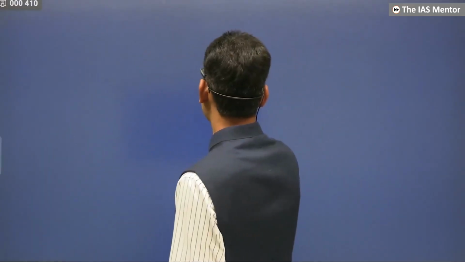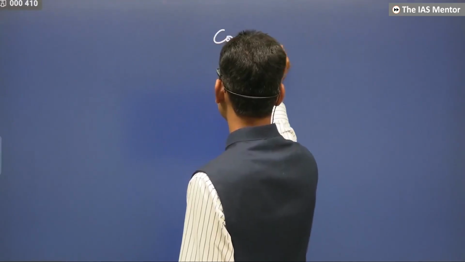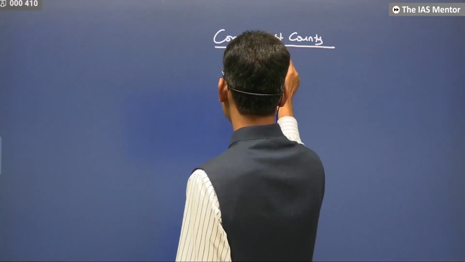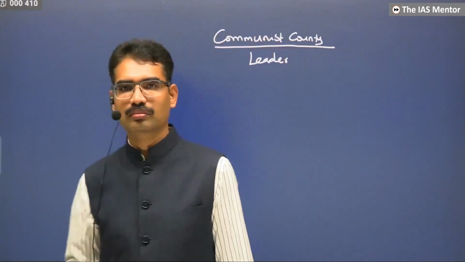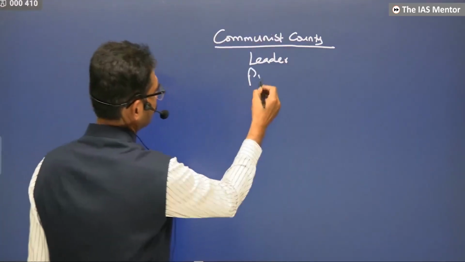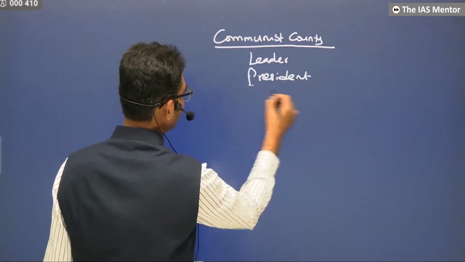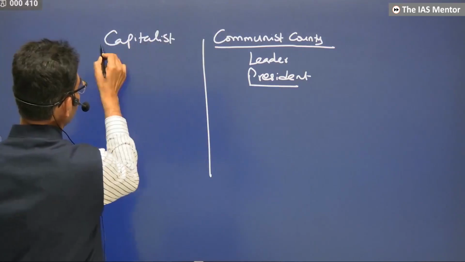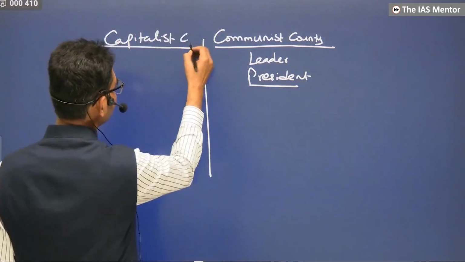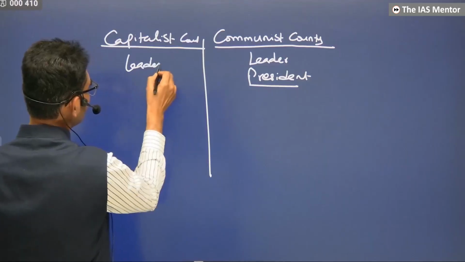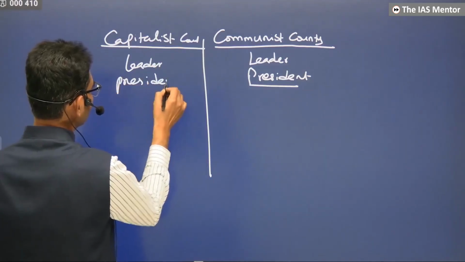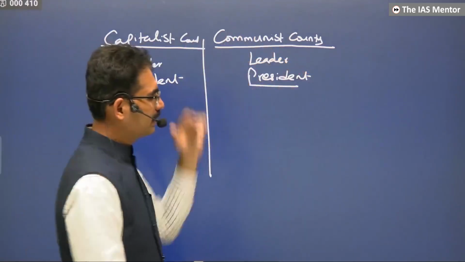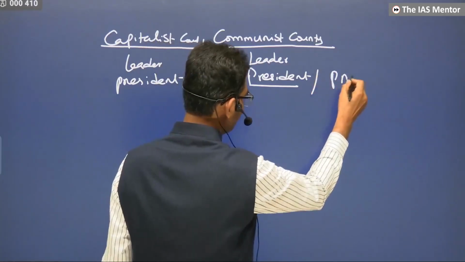Suppose there is a communist country, with a leader, a president. And consider a capitalist country, where the head of the nation is also called president, or in another case, prime minister.